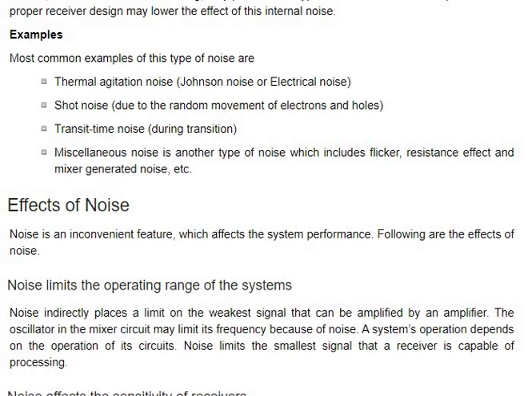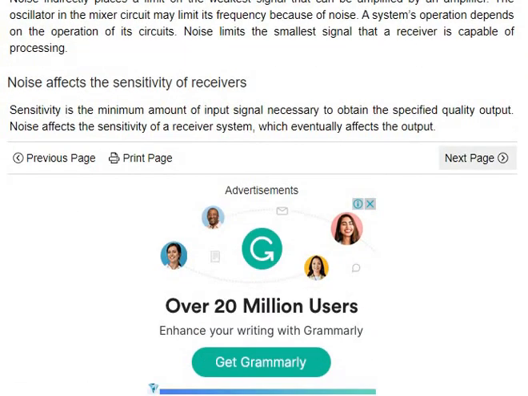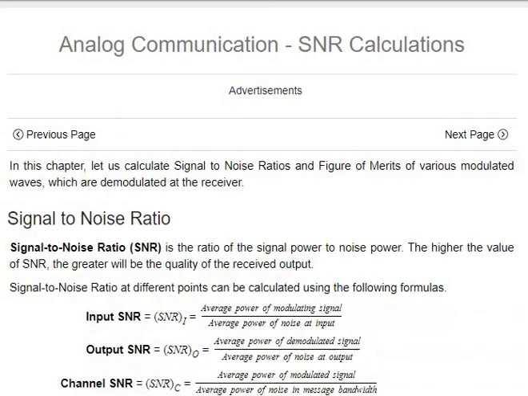There is noise at every level of any communication. There is no communication which has 0% noise, so we should make the noise as little as possible. Those are the effects of noise on sensitive devices, and there are many more effects.